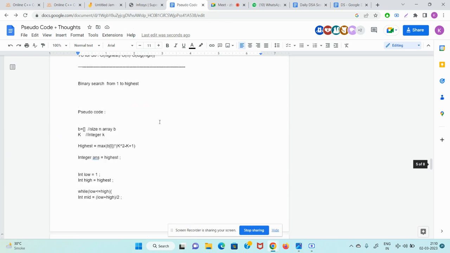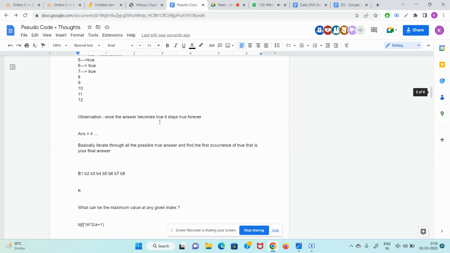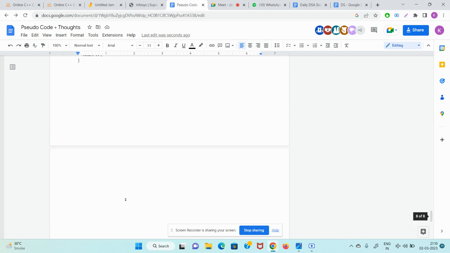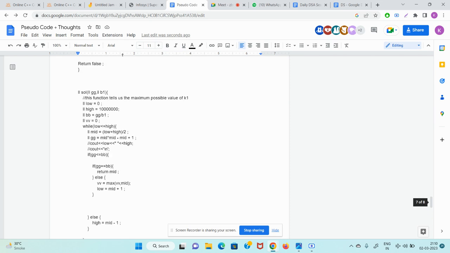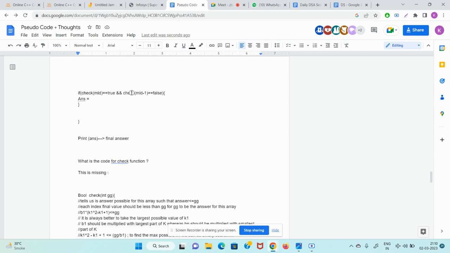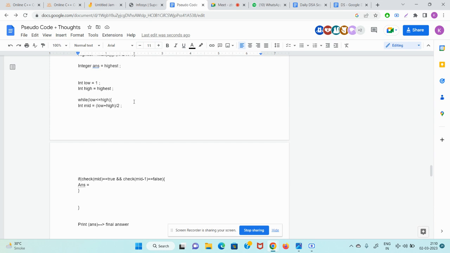So this is the same as what I told you. That condition was that check of mid is true and check of mid minus 1 is false. So check of mid will be the answer, so the answer is nothing but mid. If check of mid equal to true, then the answer is nothing but mid.